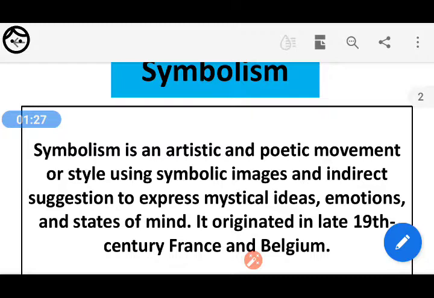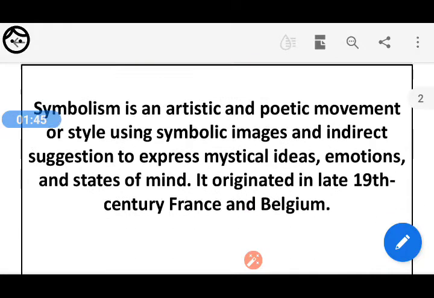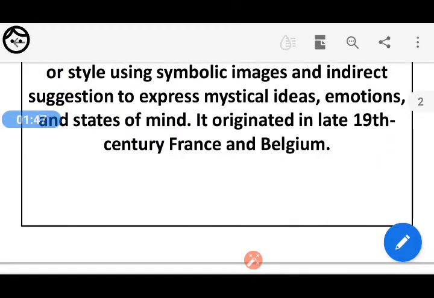It's an artistic and poetic movement, meaning its style. It uses symbolic images and indirect suggestions to express mystical ideas, emotions, or states of mind. So in the 19th century, it originated from France and Belgium. These are European countries, you know.